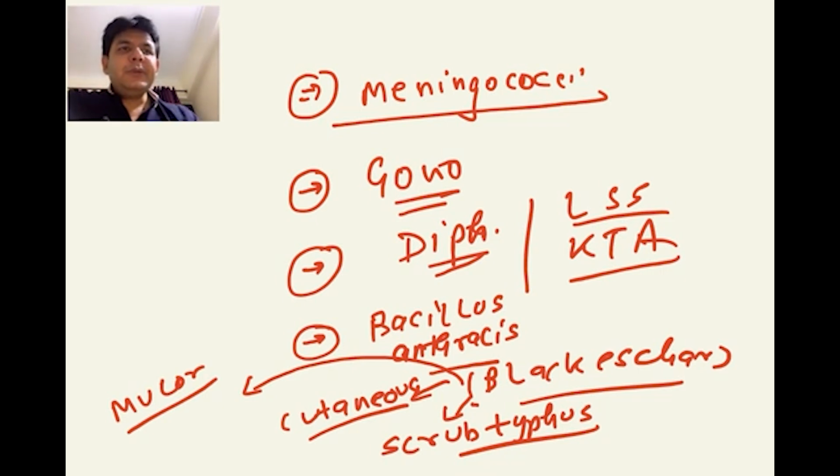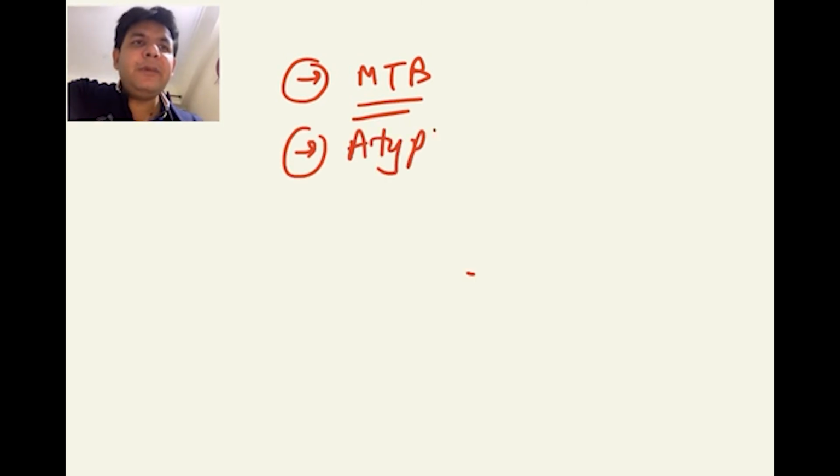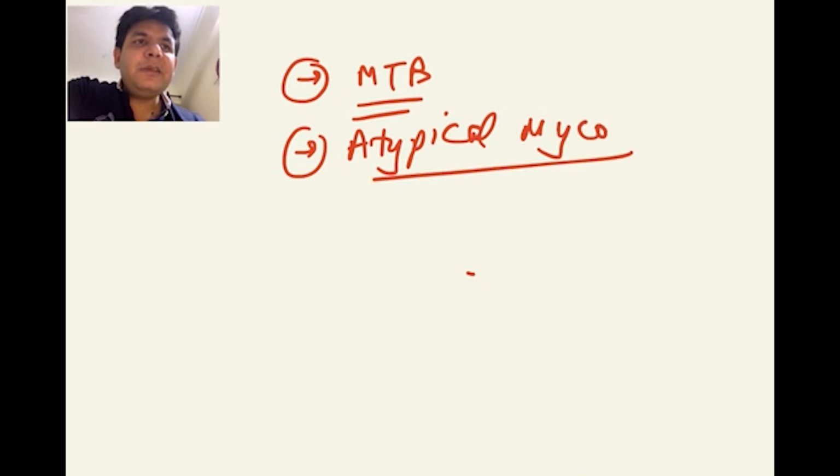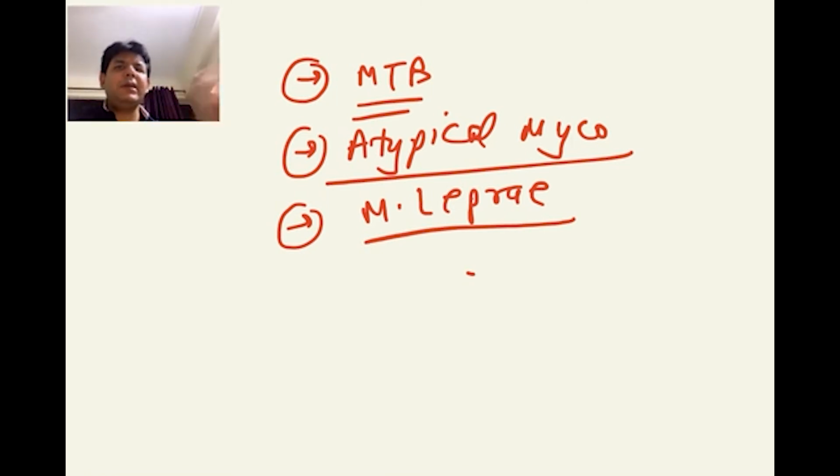Okay, so this is a must study: meningo, gono, diphtheria, and Bacillus anthracis and all. Besides that, what else can you remember here, guys? Besides these particular ones, you can think of a case study of Mycobacterium tuberculosis. Definitely a question can come regarding it. And the other hot favorites are atypical mycobacteria, which can be asked in the exam. Runyon's classification. Okay, they can show you which mimics what. So you need to focus on that also. Mycobacterium leprae, that is causing leprosy, and they can ask regarding treatment and all that. So we have discussed that already in the video.